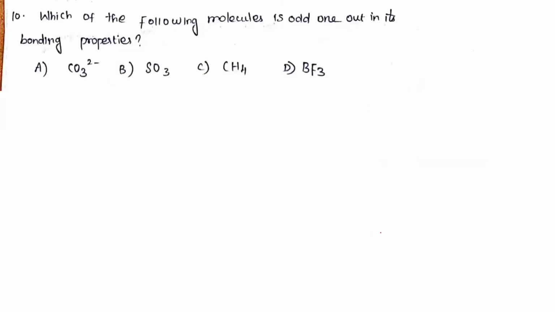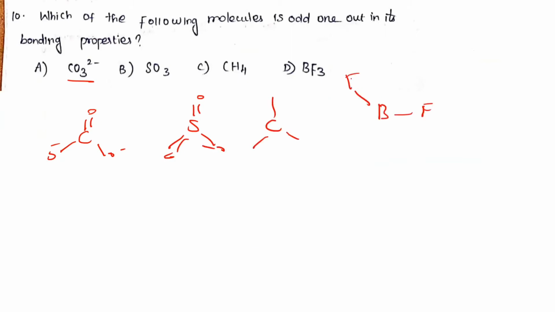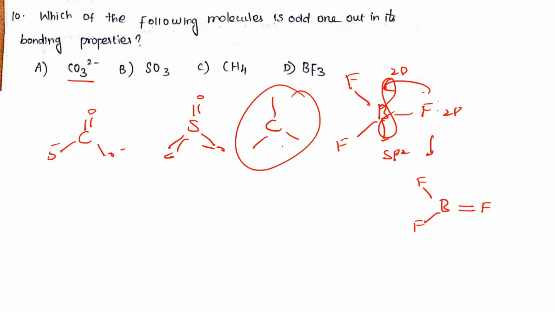Which one of the following molecules is the odd one out? They're asking about the bonding property. You know CO3 2 minus contains a double bond and O minus and O minus. SO3 has double bond O, double bond O and double bond O. CH4 has all single bonds and BF3 also has single bonds. But what is the specialty of BF3? Boron is sp2, with an empty p orbital and fluorine 2p, so back bonding is possible. Therefore the structure of BF3 has boron with a double bond to one F, and the other F and F. Which one contains only sigma bonds? This is a unique bonding property, because CH4 has all sigma bonds and the other three molecules contain pi bonds. Option C is the correct answer.